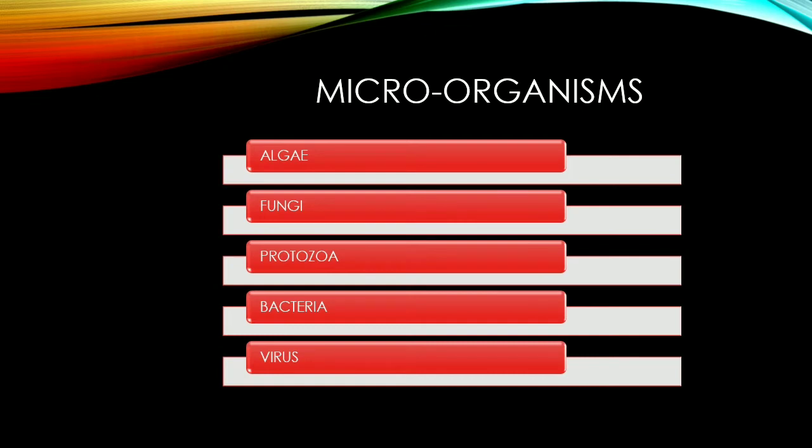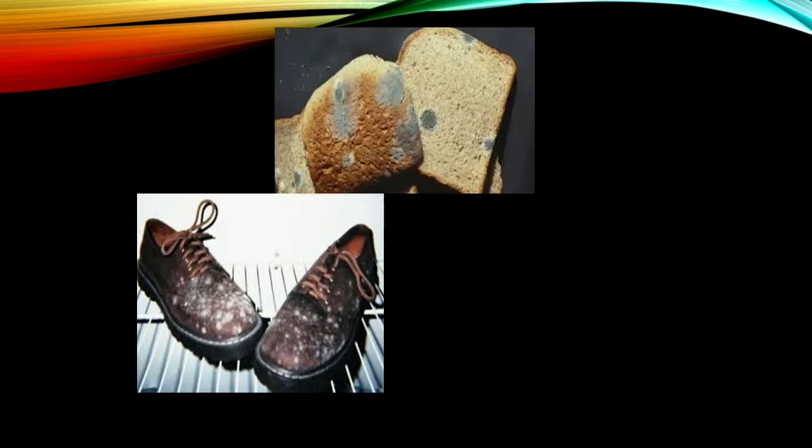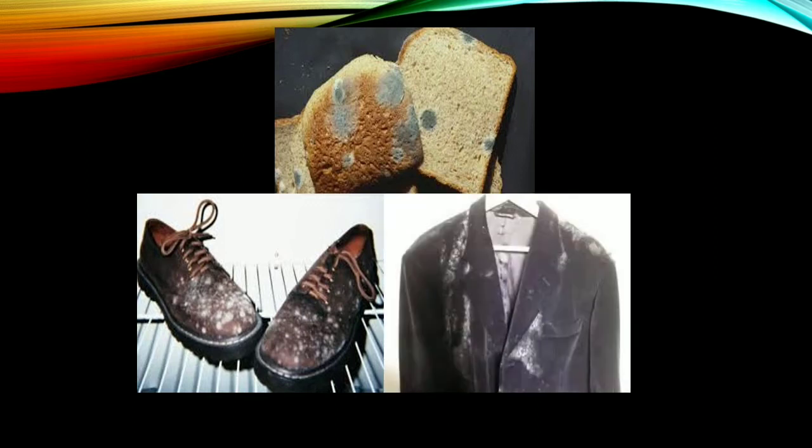Now the second is fungi. You have seen the mold which is present over leaves and shoes, some white spots over leather shoes, and over bread you have seen some black, gray or white spots, and over clothes. These are what? These are fungi. These are kinds of fungi.